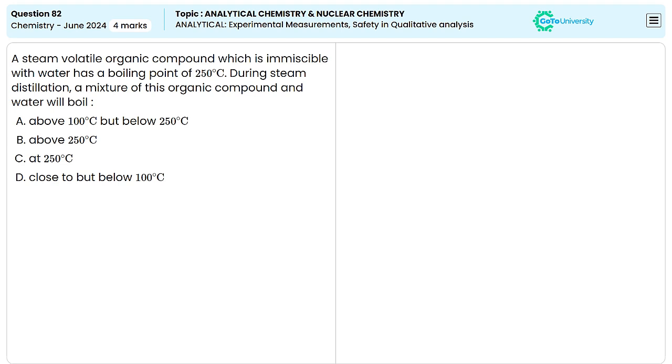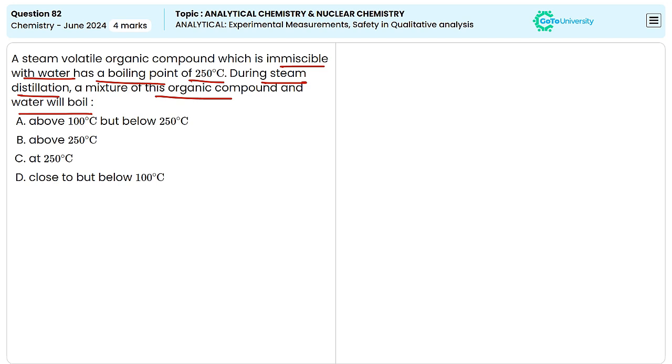It is given in this question, a steam volatile organic compound which is immiscible with water has a boiling point of 250 degrees Celsius. We have to find out the temperature at which, during the steam distillation process, a mixture of this organic compound and water boils. Immiscible liquid means they are not mixing with water. When this organic compound is added to water, water is the solvent and this organic compound is the solute.